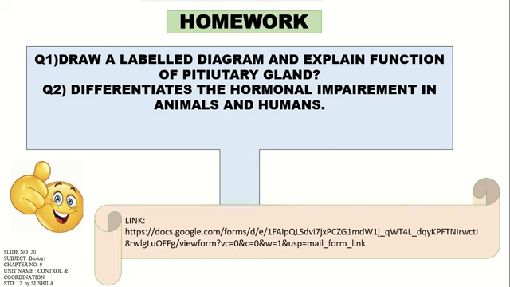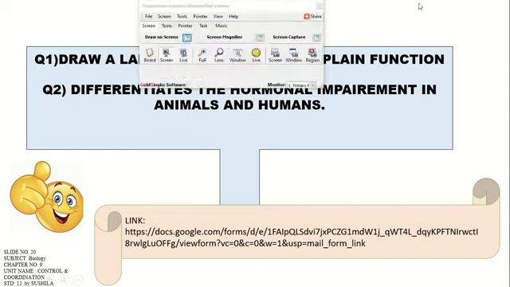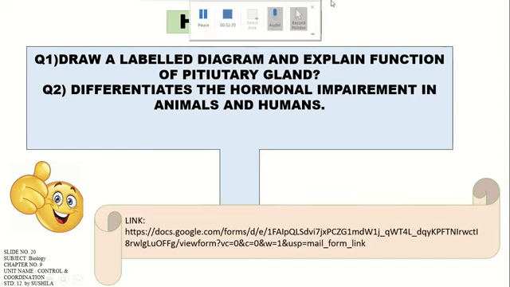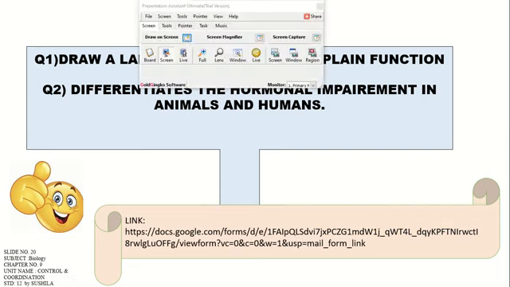And on your screen you can see a link also, which you have to open. You will get it from your respective teachers, and you have to fill it and submit it with your answers. Through this you will be able to get a clear idea regarding this chapter, control and coordination. Next class we'll see some other explanation, in a detailed manner, for glands, right?